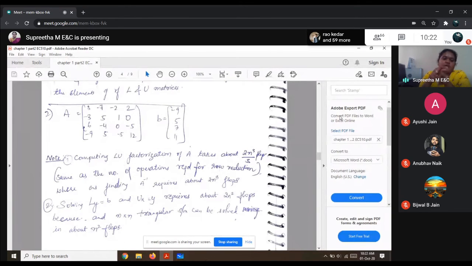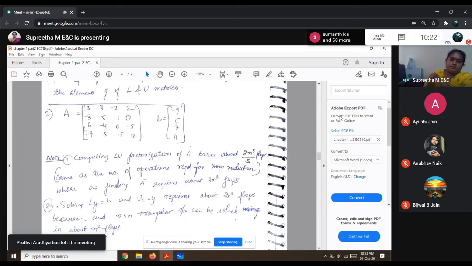Solving Ly is equal to B and Ux is equal to Y requires about 2n square flops, because an n cross n triangular system can be solved using n square floating point operations. So any doubts with this?